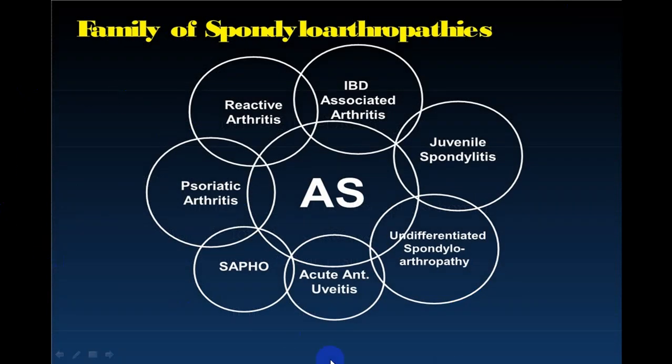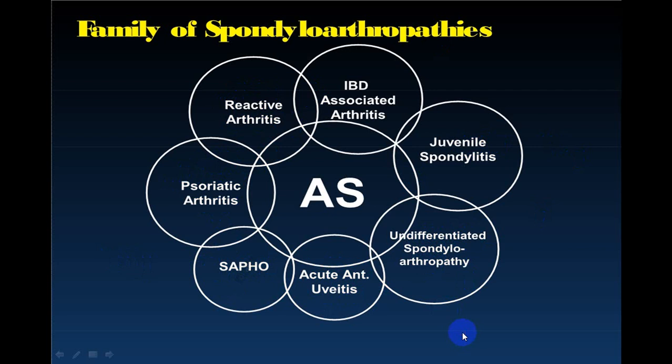Now this is the last part that we are dealing with, spondyloarthritis. It is a group of disorders. There are a lot of diseases which are put together in spondyloarthropathies. That is ankylosing spondylitis, which includes ankylosing spondylitis plus arthritis with inflammatory bowel disease, juvenile spondylitis, undifferentiated spondyloarthropathy, acute anterior uveitis. It is called SAPHO. I'll give you the entire detail of SAPHO. Psoriatic arthritis, reactive arthritis, etc.